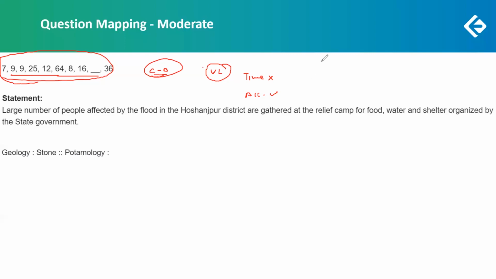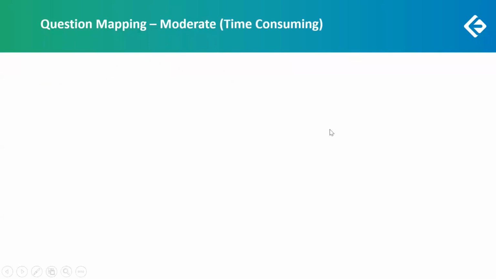The next part, the last one, is moderate but time consuming. Moderate as well as time consuming. So let's see what the questions here are. First of all, the coding decoding or the series one, alphabetical series. This was a moderate question and time consuming because it might take a lot of time to crack it. So you could have left this question. It's absolutely fine.